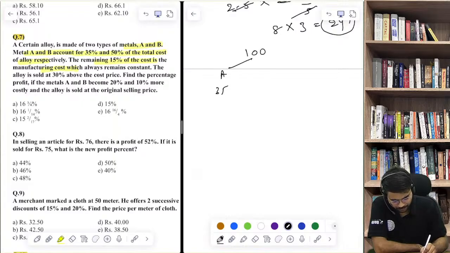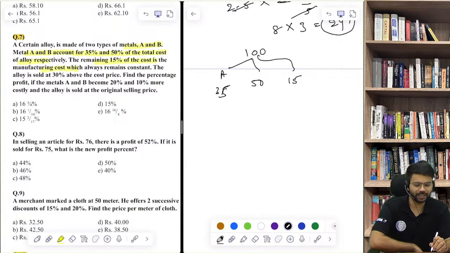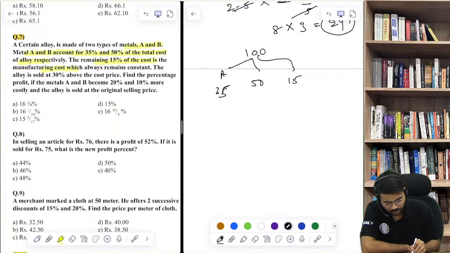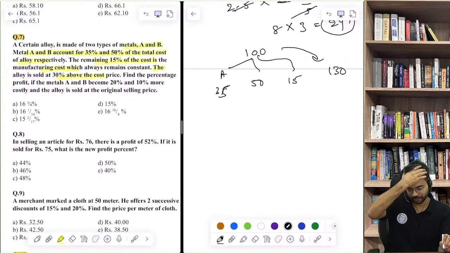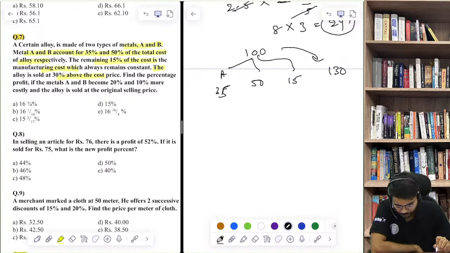Metal A would be 35 rupees. This will be 50, and fixed cost is constant. This will not change as per the question. Now alloy is sold at 30% above the cost price. Let's say it is sold at 130. See, I am taking some hypothetical values because the question is in percentage. मतलब जो पूछा भी जा रहा है वो percentage पूछा जा रहा है, इसलिए हम कर सकते हैं. But if there would have been some absolute value, then we would have to take some variable. Okay, always remember.